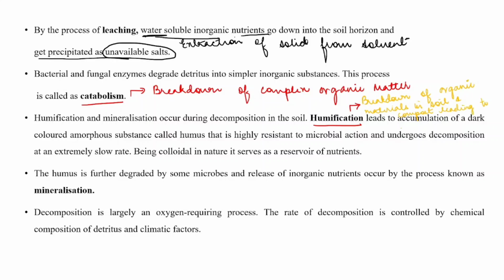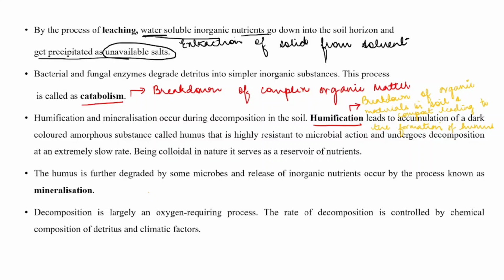So humification is a process of breakdown of organic materials in soil and compost leading to the formation of humus. We call it humification.